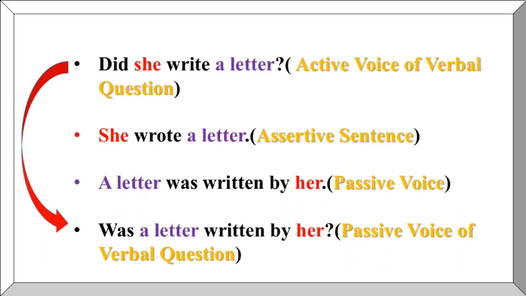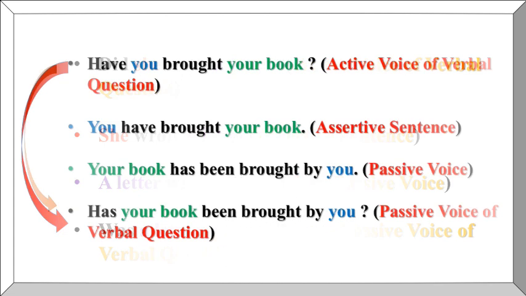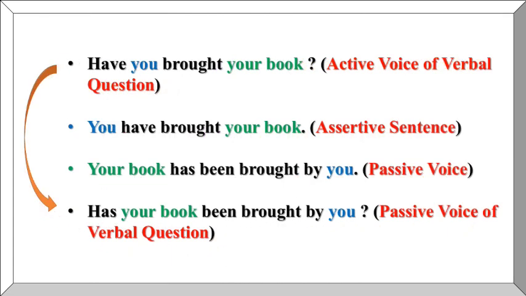Now learn the present perfect tense of verbal question. Have you brought your book? Active voice of verbal question. Now learn the assertive type of sentence of the given sentence. You have brought your book. Now see the passive form of the assertive sentence. Your book has been brought by you.